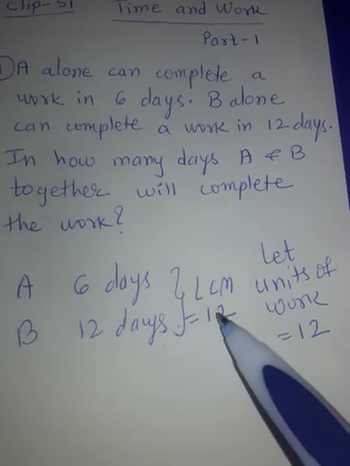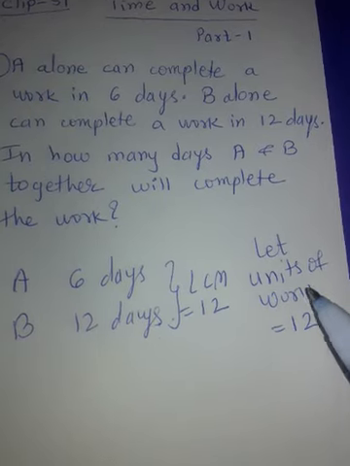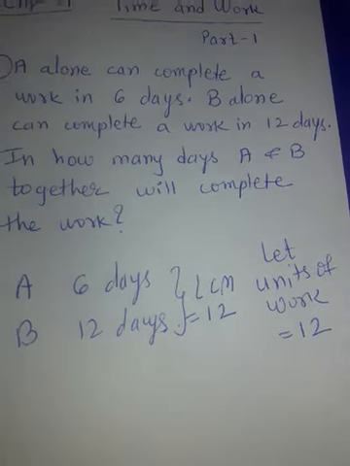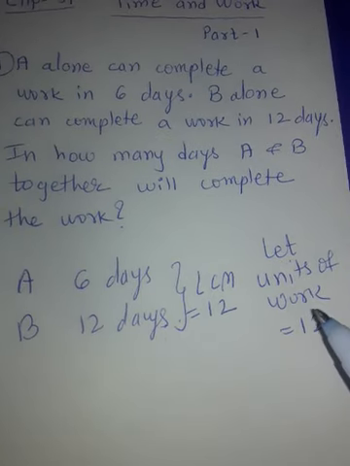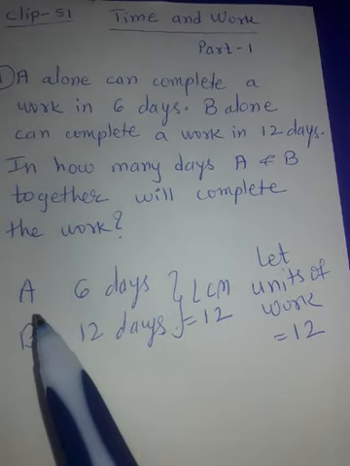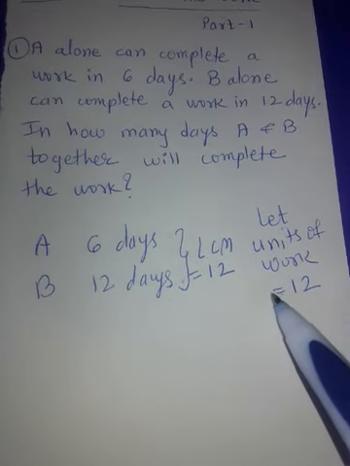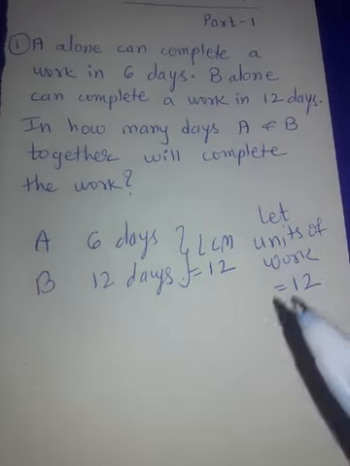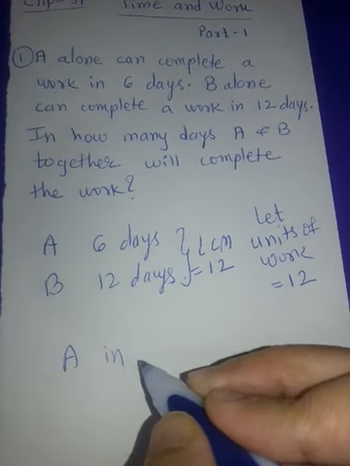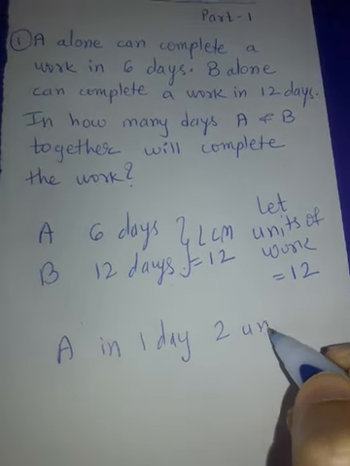What are we going to assume? Whatever the LCM is, that we are going to assume as the units of work. The whole work is this, 12 units. It can be eating 12 biscuits, 12 chocolates, anything. Units of work, let it be 12. Correct? Now, A is completing this work in how many days? 6 days. This 12 units of work, A is completing in 6 days. That means A in 1 day completes 2 units of work. Correct?